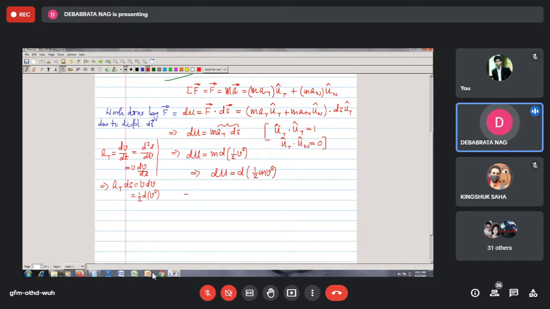So in that way we can say that dU becomes equal to dT. This is our basic work energy equation. We call it a work energy equation because U is called the work function and T is called the kinetic energy. So the differential of the work function is equal to the differential change of kinetic energy.